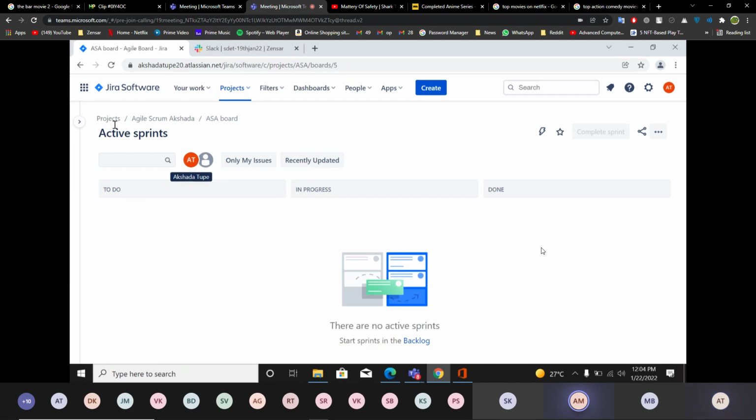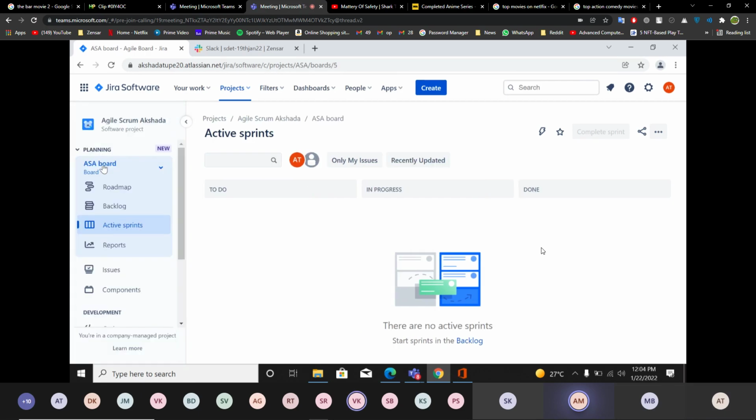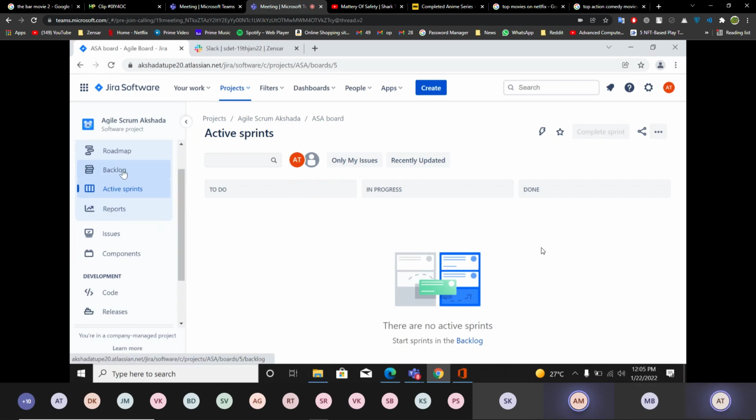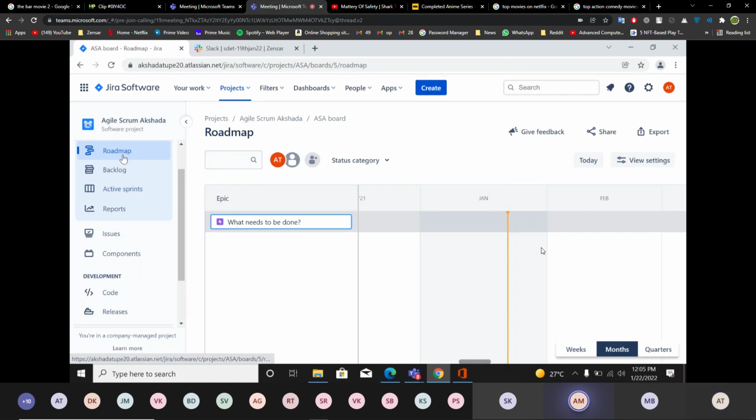Yeah, expand. Here on backlogs, roadmap, all these things we have to create. First roadmap, backlogs. Atul, I have a small doubt regarding this meet. Now we only have to explore Jira, right? In Jira, we have to explore Scrum only.